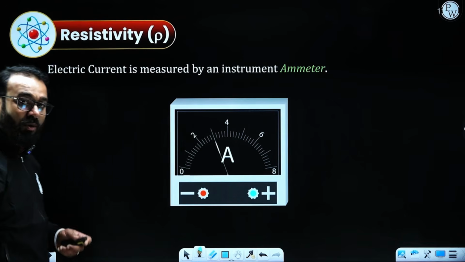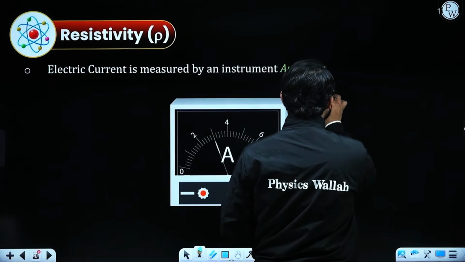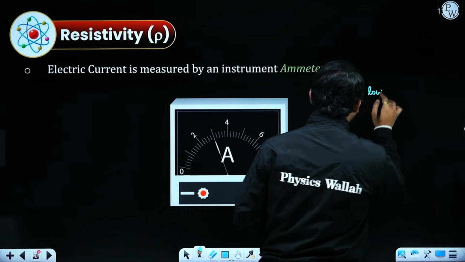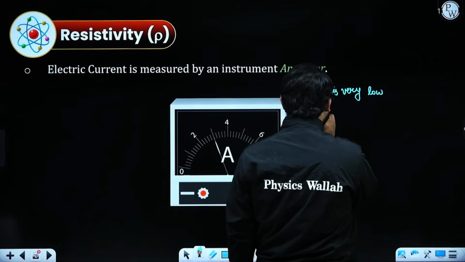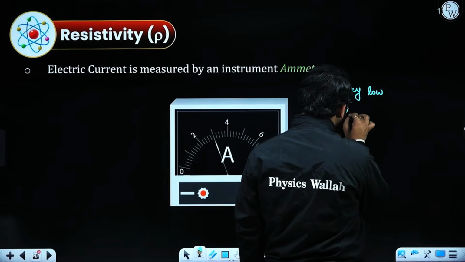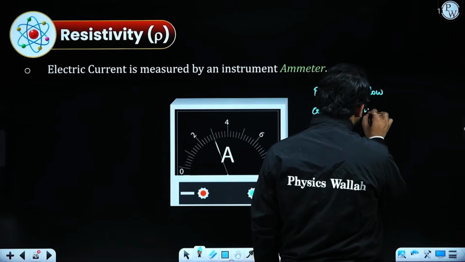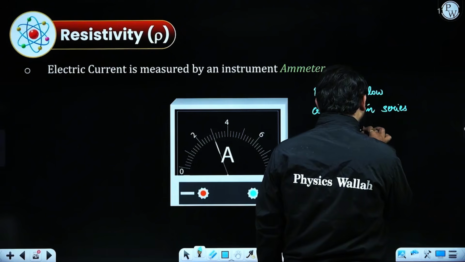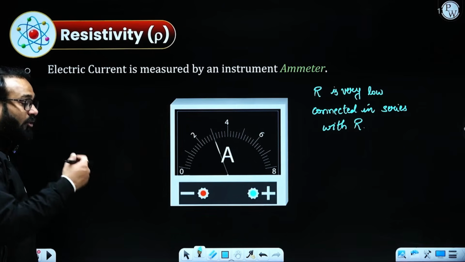Whereas for measuring the amount of current, this is how the ammeter looks. In that case, the value of its resistance is very low, which allows the electric current to flow through the ammeter. As a result, we get the value of current, and it is connected in series with the resistance. So this is how we connect a voltmeter and an ammeter.